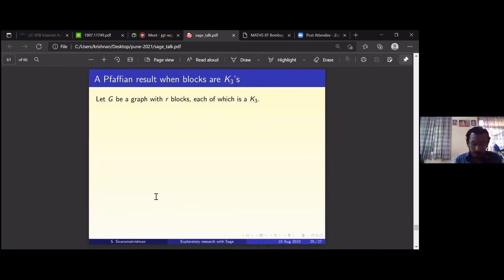In fact, you would have studied this. If you have a skew symmetric matrix of odd order, then it has determinant 0. How does it follow? I'm saying skew symmetric matrix, meaning it's real. A real skew symmetric matrix of odd order has determinant 0 because all eigenvalues are purely imaginary and they occur in pairs, because the characteristic polynomial has real coefficients. Imaginary roots occur in conjugate pairs, and they are purely imaginary. So if you have alpha i, you have minus alpha i. They occur in pairs, maybe with repetition, but the order is odd, so one of the eigenvalues has to be 0.